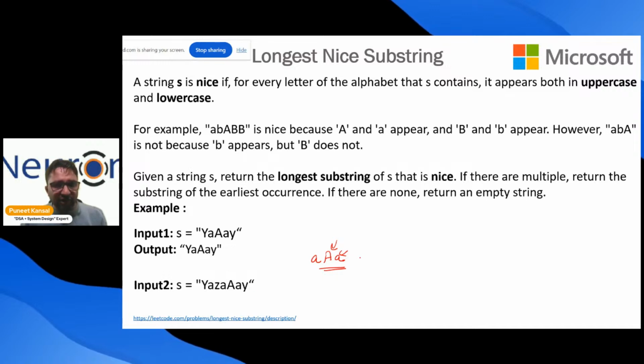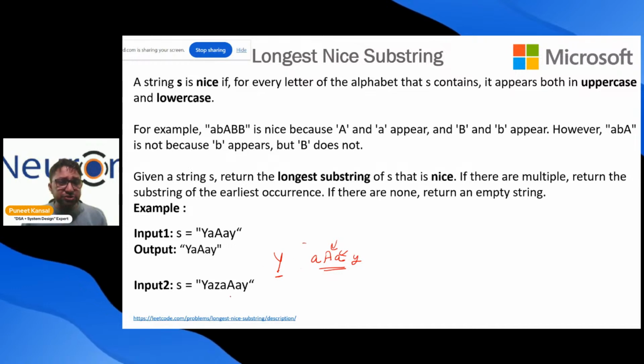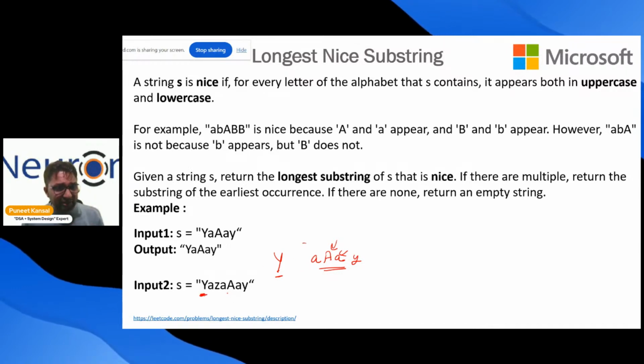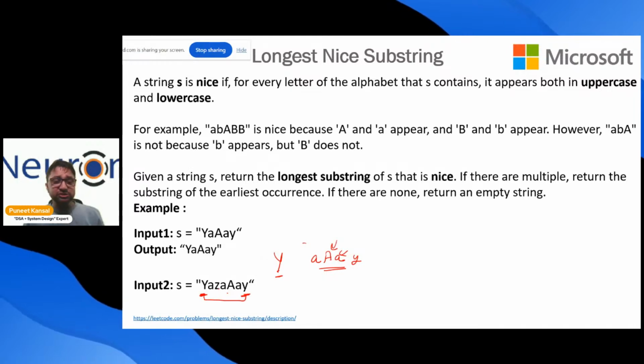I cannot add Y in this. If I add Y, then I need to add this Y also. Substring means that it is continuous. If I am considering this and this, actually I need to consider this complete. But I cannot consider the complete because Z is saying that I will not allow you to complete. I don't have the capital Z. Either bring me the capital Z, otherwise I will not allow you.